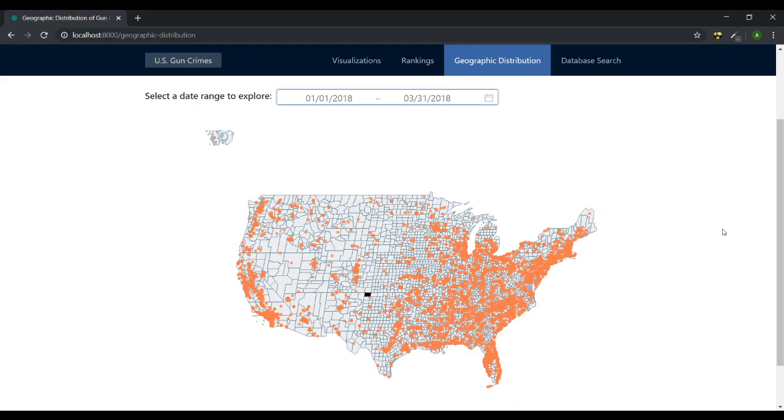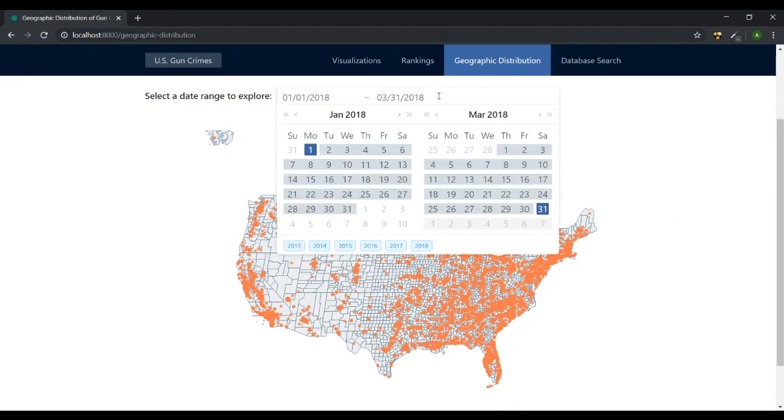And I think what accounts for that is that the Midwest has a lot of vast expanses of farmland and wildlife. So it's not the most scientific conclusion, but just based on observation alone, that seems to be a reasonable explanation for why there would be fewer gun crimes in that region of the US.